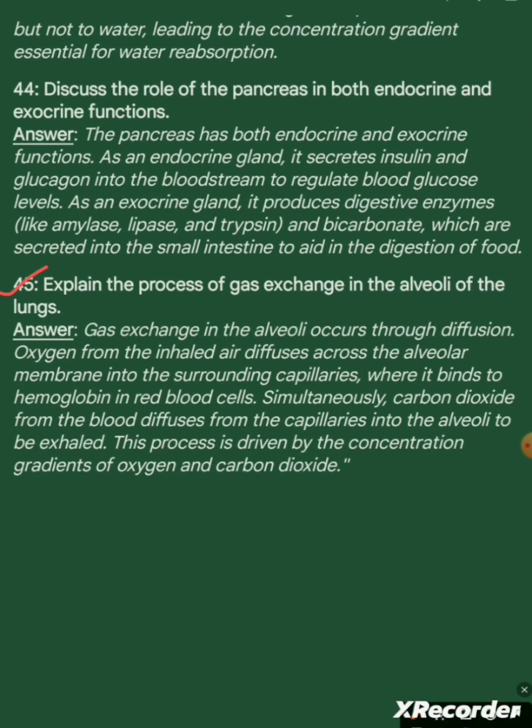Last question. Explain the process of gas exchange in the alveoli of the lungs. Answer. Gas exchange in the alveoli occurs through diffusion. Oxygen from the inhaled air diffuses across the alveolar membrane into the surrounding capillaries, where it binds to hemoglobin in red blood cells. Simultaneously, carbon dioxide from the blood diffuses from the capillaries into the alveoli to be exhaled. This process is driven by the concentration gradient of oxygen and carbon dioxide.